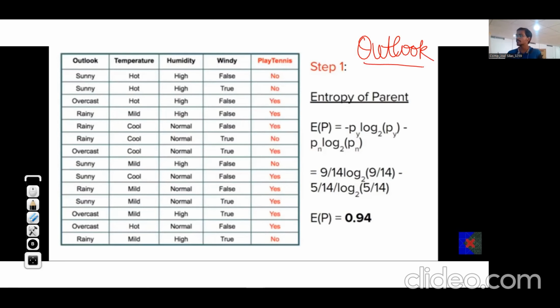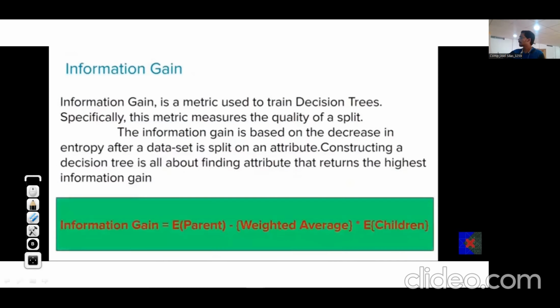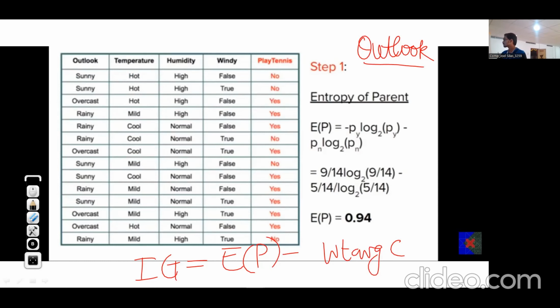Because our main aim is to find information gain, which is entropy of parent minus weighted average of children into entropy of children. So firstly, we need entropy of parent. Suppose our parent can be the root of the entire decision tree, or parent can be a root of a subtree as well. So entropy of parent will be, we are considering all the features.